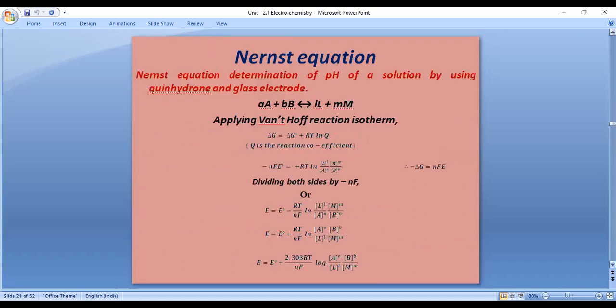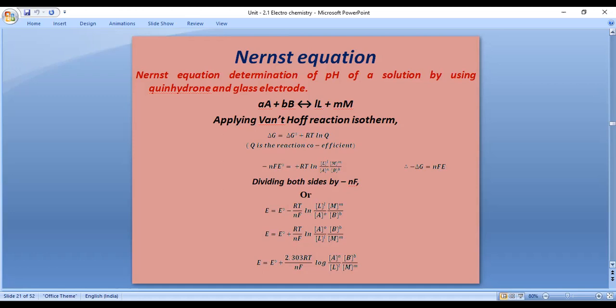Nernst equation. Yes, the Nernst equation: E equals E naught plus 2.303 RT divided by nF log of reactants concentration divided by product concentration. Look at how we can derive this equation.